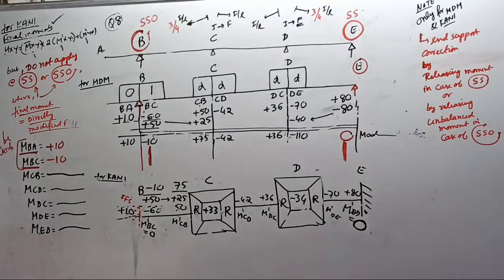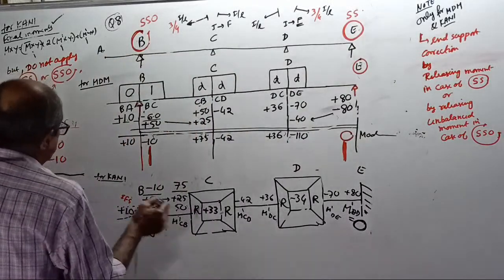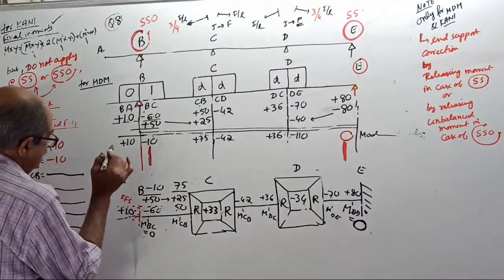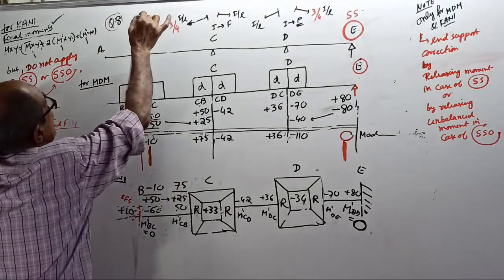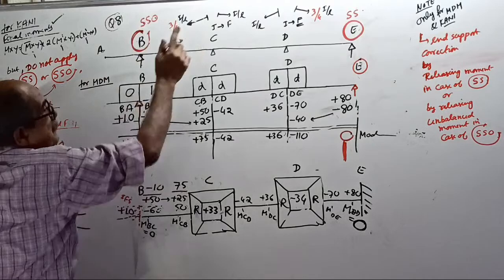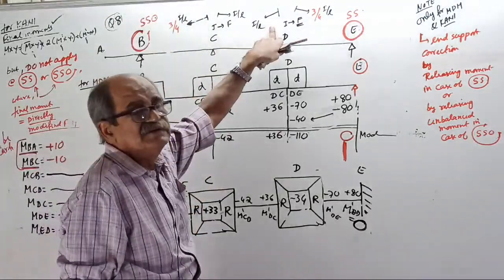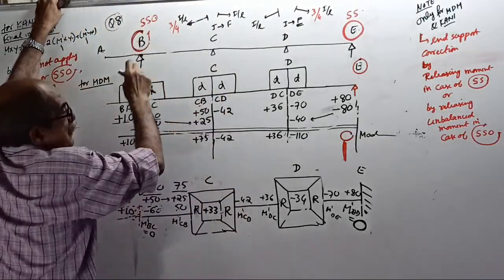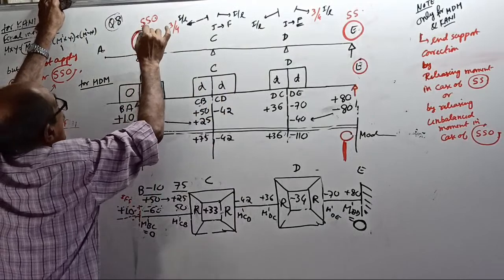MD method. Okay. Now come to Carney's method. When you come to Carney's method, remember B is simple support. Stiffness all remains the same. I told you this is for both the methods. B is simple support with overhang.